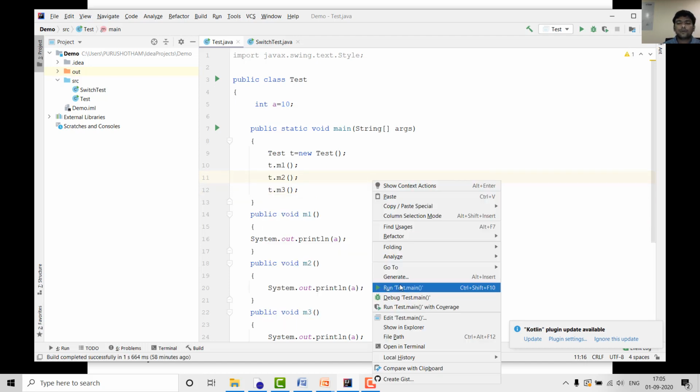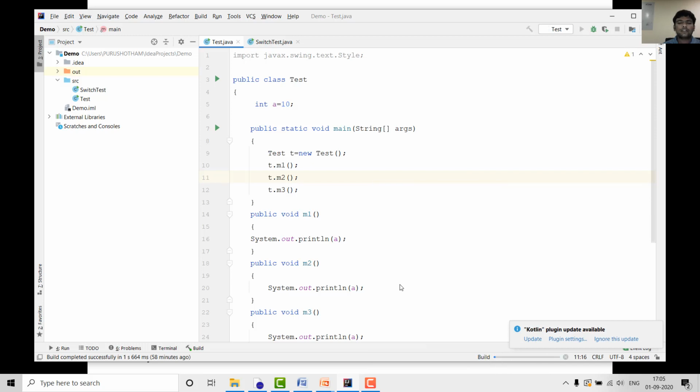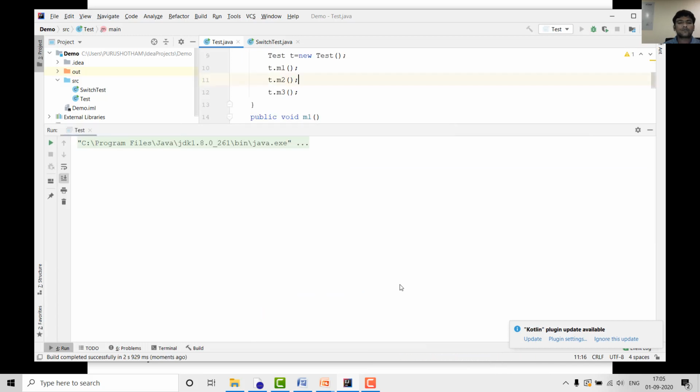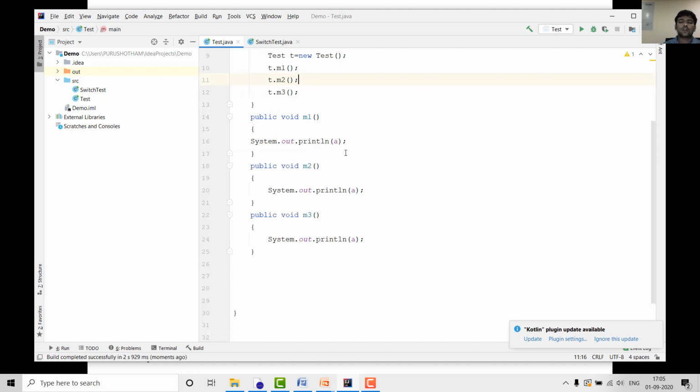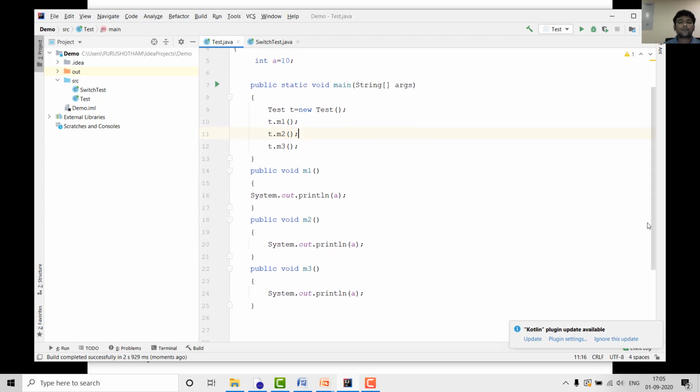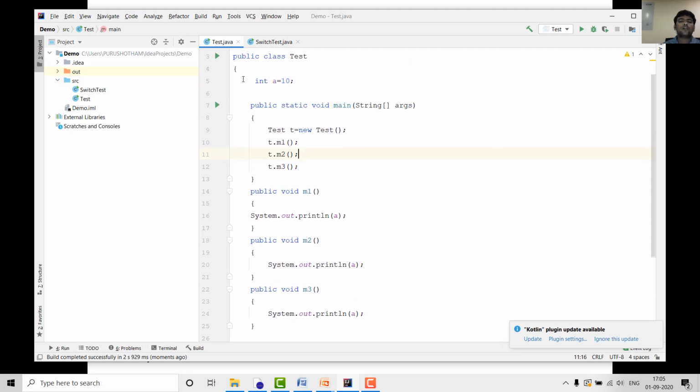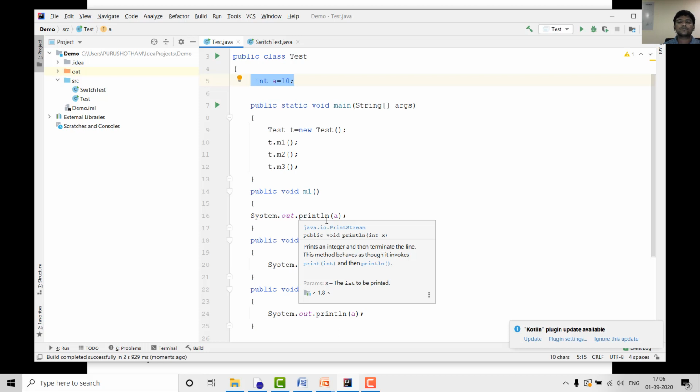Now run your program and we will see whether it is working or not. Yes, it is printing all 3 times. Why? Because 3 times we are using System.out.println, so 3 times it will work. So the scope of this instance variable is that within the class we can access it in any number of methods.